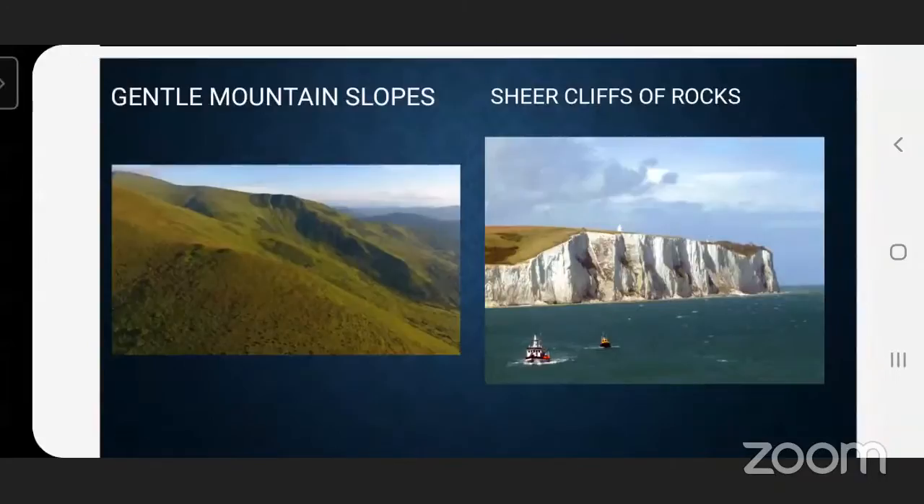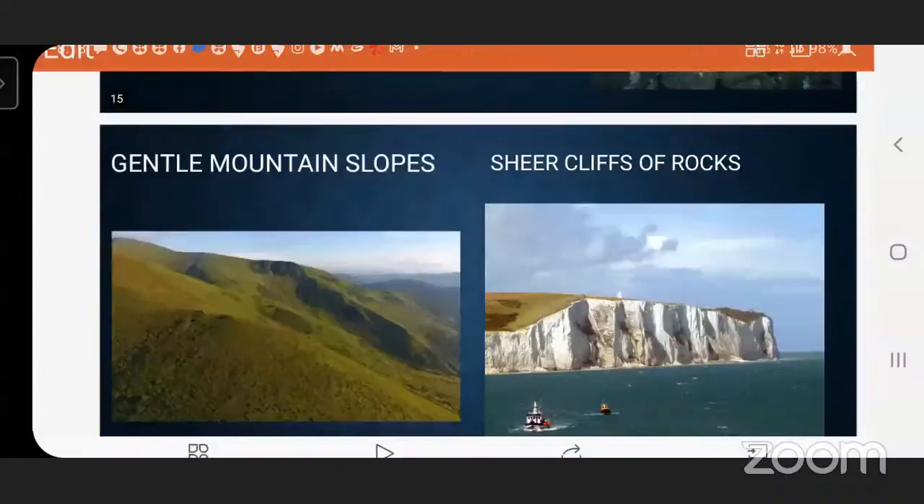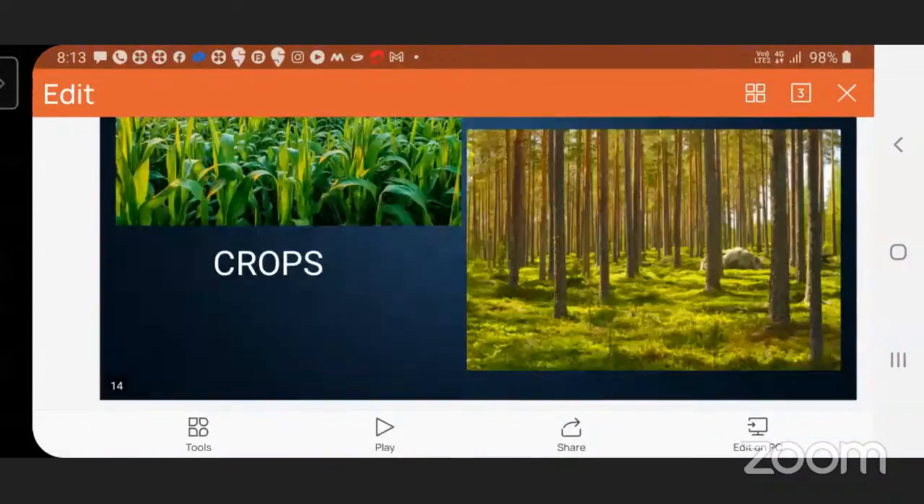See the mountains. In some places the mountains have very gentle slopes. They are not very steep, but on some part of the mountain, we can see sheer cliffs of rocks. Sheer cliffs of rocks means they are very steep. The rocks may be at 90 degrees to the land, and they are very steep.